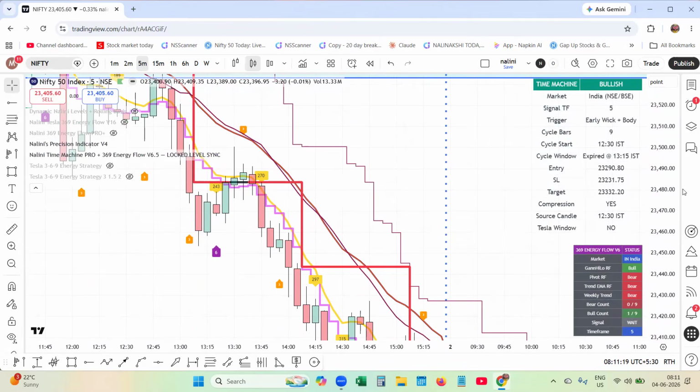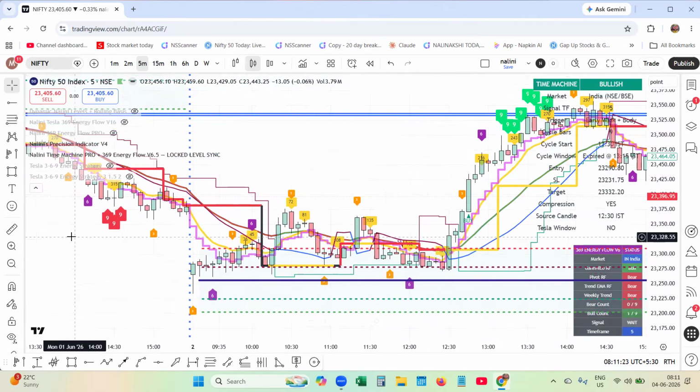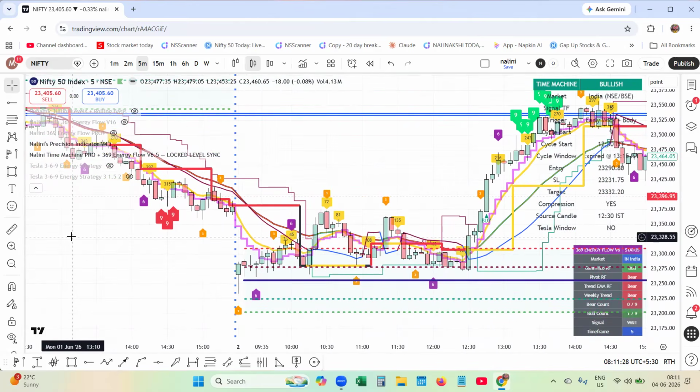I have studied time price opportunity, market profile, volume profile, everything. The concepts will be there, but when you sit for trading practically, you will not be knowing which side it will go.